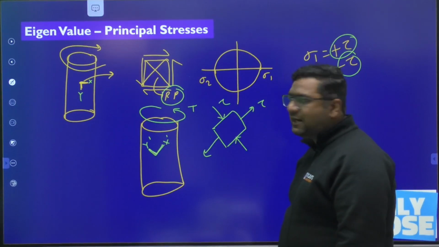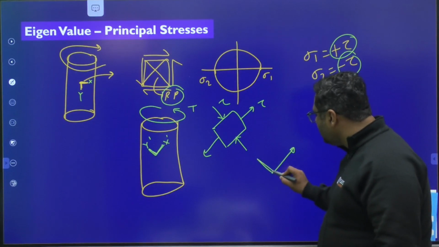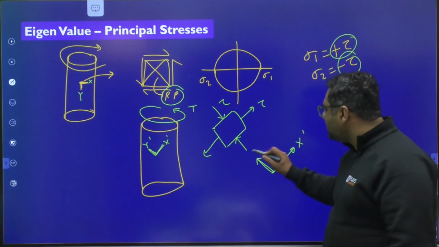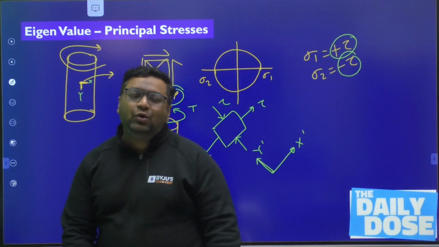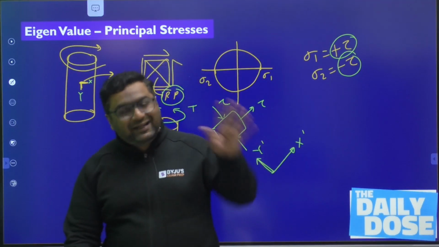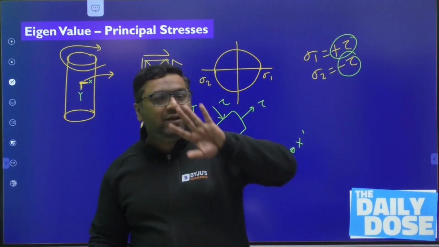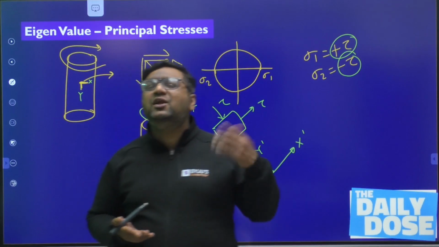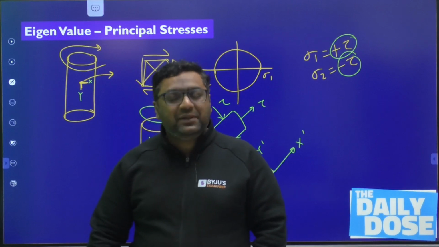So what do you mean by that? That there may be expansion in this direction, contraction in this direction. So my dear, in these two planes I am showing them as x dash and y dash. Here scaling is happening, but my dear, rotation is not happening because shear is zero on that plane. So it is very similar to the concept of eigenvector, where scaling was there, rotation was not there. That is why, my dear, eigenvectors denote the principal planes and eigenvalues denote the principal stresses.